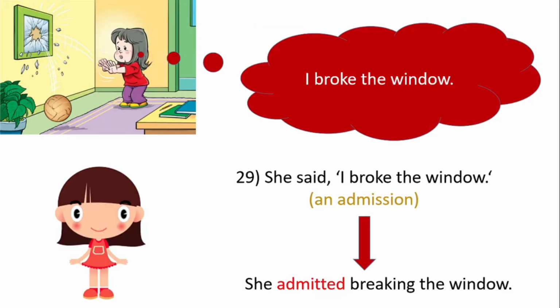"I broke the window." She said, "I broke the window." In direct speech, this is an admission, so you can use admitted as the reporting verb. So in reported speech, she admitted breaking the window.